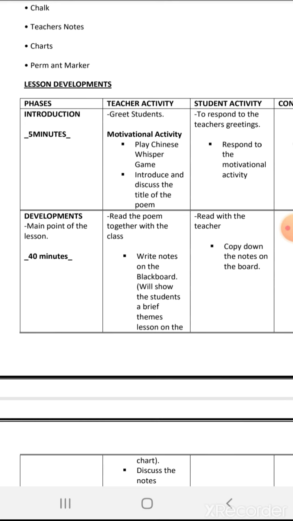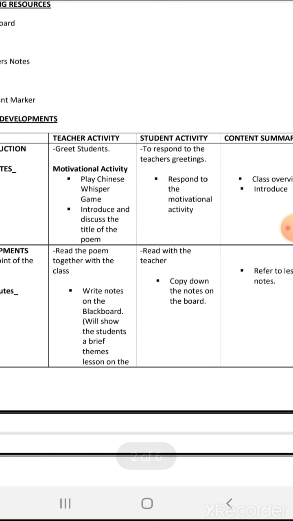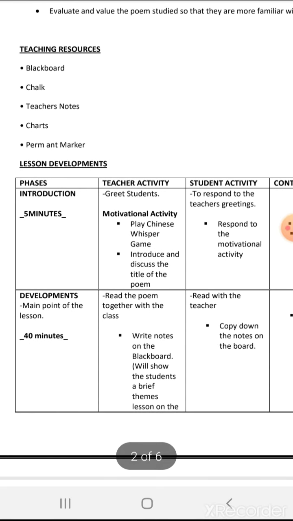After the Chinese whisper, I'll introduce and discuss the title of the poem, which is My Neighbor. I will ask some questions. What do they understand about the topic My Neighbor? Have they heard about or read this poem before? What comes into their mind when they hear or see the topic?